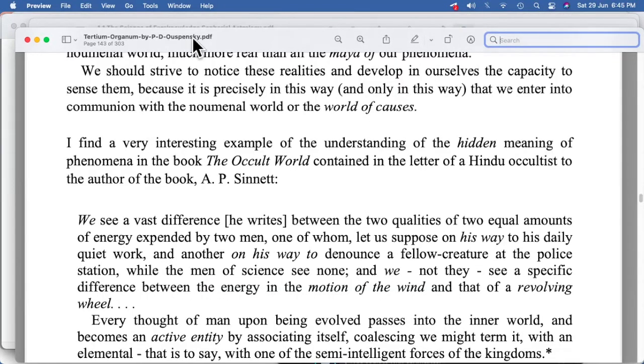If we come to Ouspensky's book, that is Tertium Organum, I find a very interesting example of the understanding of the hidden meaning of phenomena in the book The Occult World, contained in the letter of a Hindu occultist to the author of the book, A. P. Sinnett.